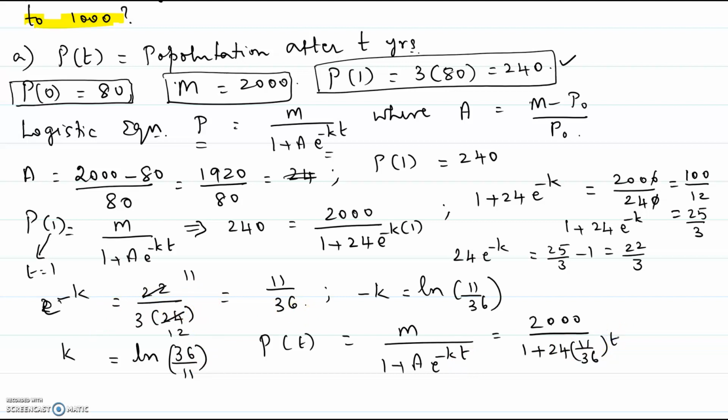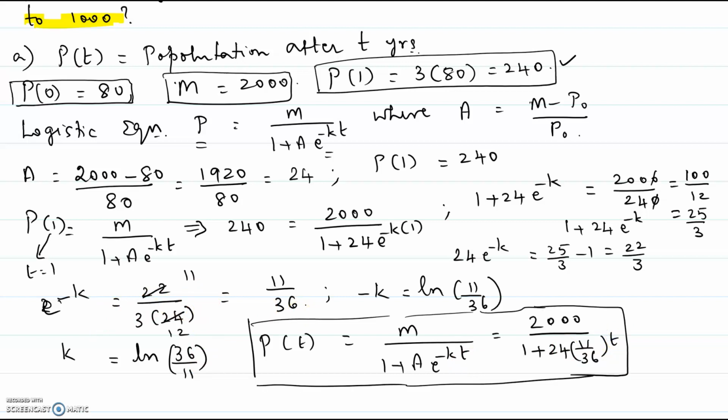So that will be P of t. So the population after t years is M over 1 plus A e to the negative kt, which turns out to be 2000 over 1 plus 24 times 11 over 36 to the power of t. This answers part A. So we are asked to find an expression for the population after t years, and that's what it gives us.